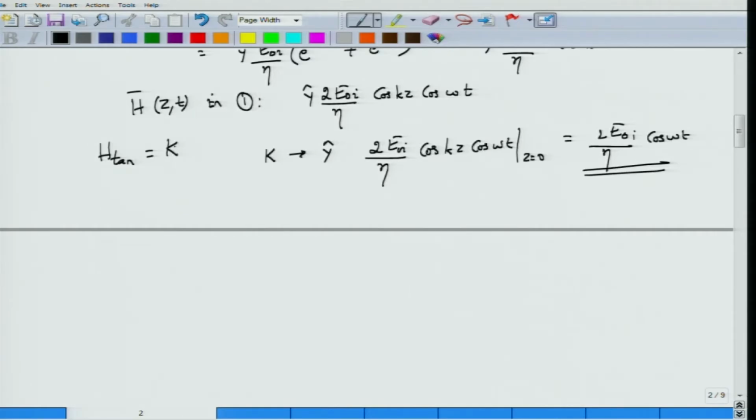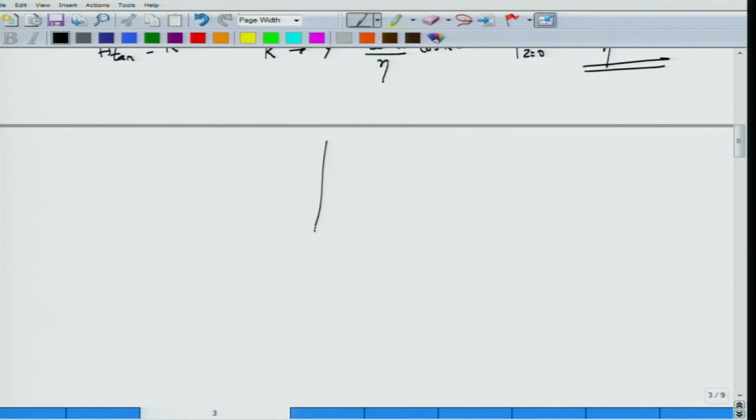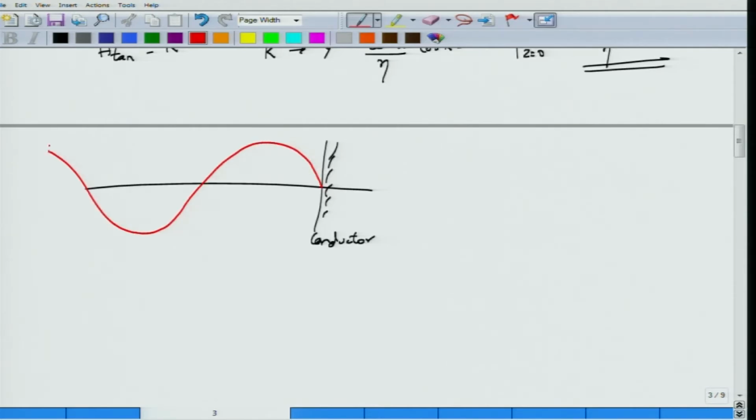So you can sketch at this particular point how the fields would look away from the conductor. This is my conductor surface that I have considered, and if you look at the electric field, the field must be going to 0 at the conducting surface. Therefore the electric field would go something like this with a maximum amplitude of 2 E0I, whereas the magnetic field would be non-zero at this point, and then it would go around like this. I hope I am drawing them nicely. It would go around like this with a maximum amplitude of 2 E0I by eta.